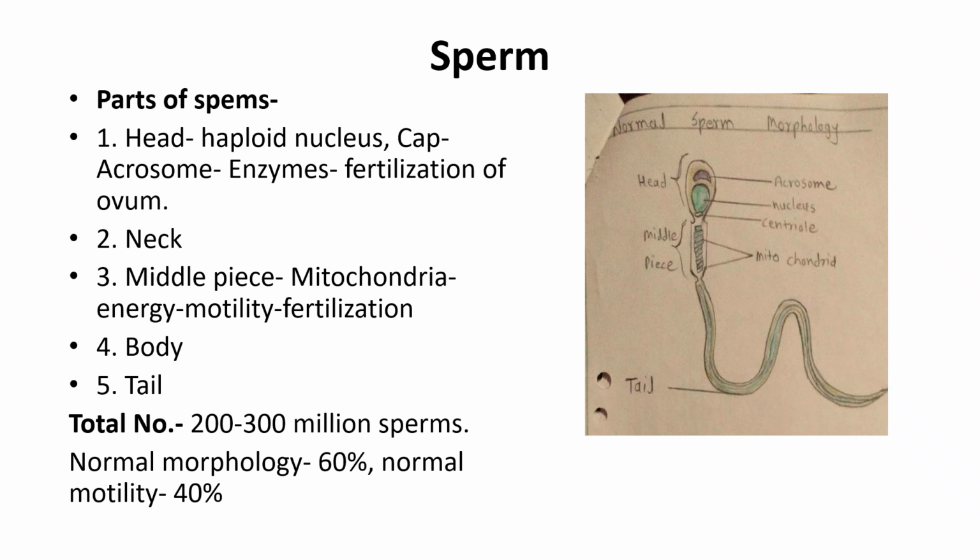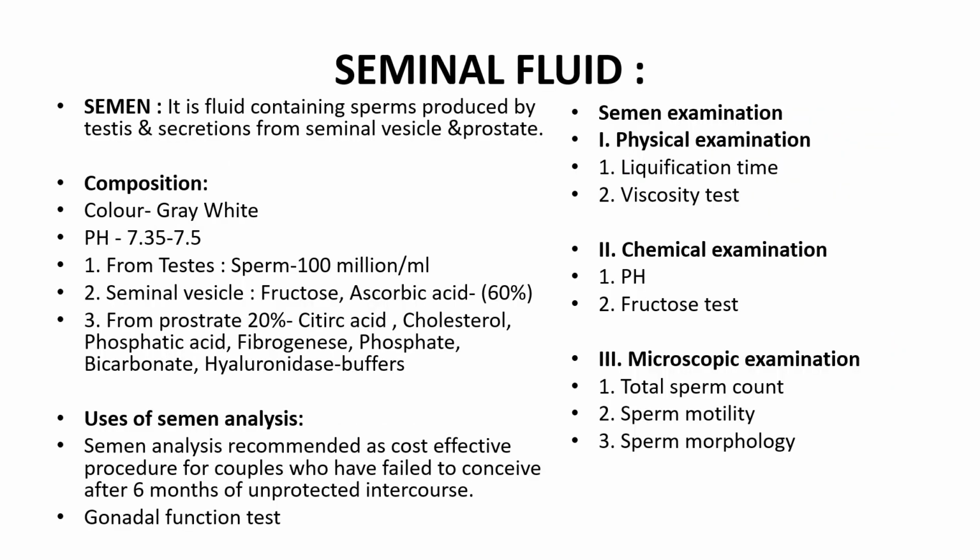So the total number of normal sperms is 200 to 300 million sperms per cubic millimeter, and normal morphology in the semen. Normally 60% of sperms are normal and normal motility is 40%. Now about seminal fluid or seminal plasma. It is a fluid containing sperms produced by the testes and secretions from the seminal vesicle and prostate. So, composition of seminal fluid: color is grey white, pH slightly alkaline.